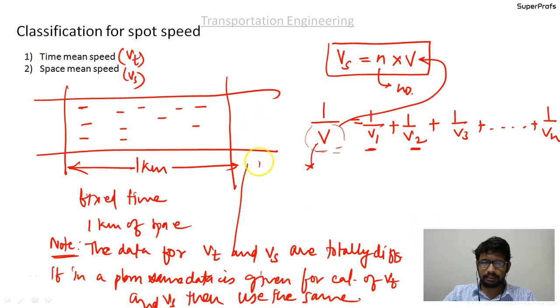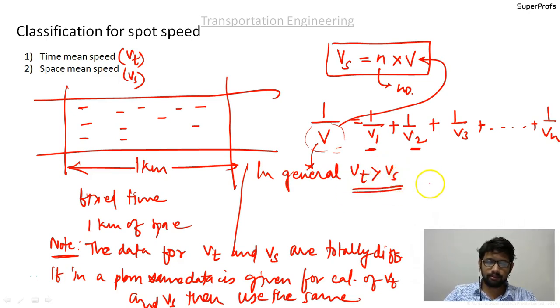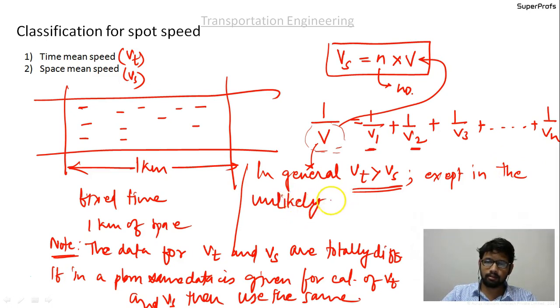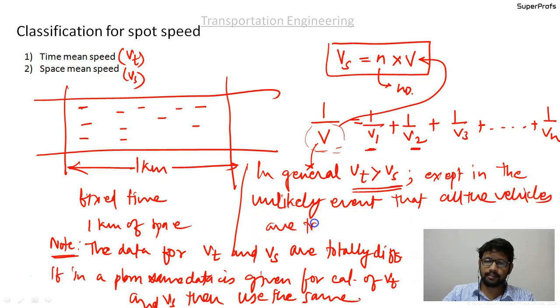In general, Vt is always greater than Vs, except in the unlikely event that all the vehicles are traveling at the same speed.